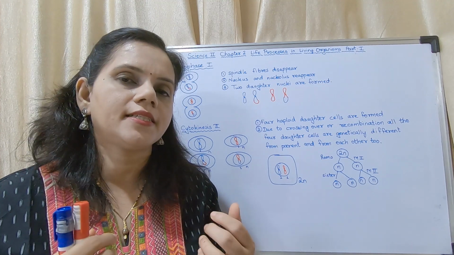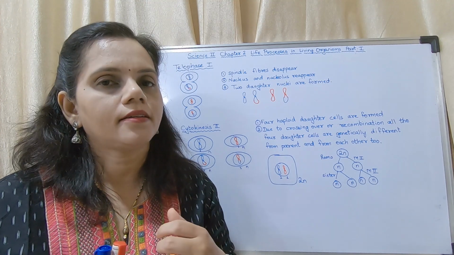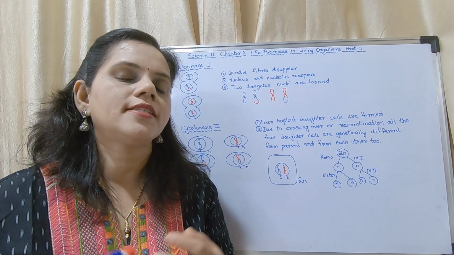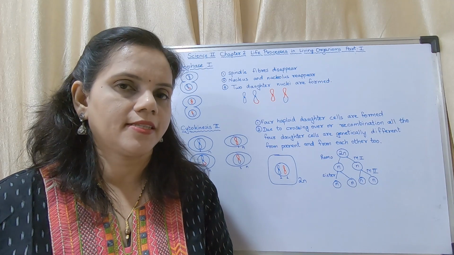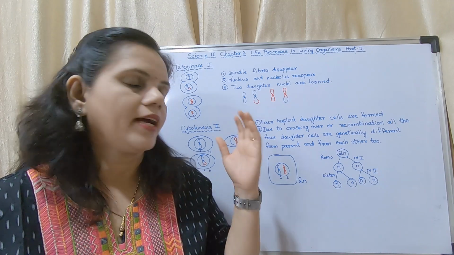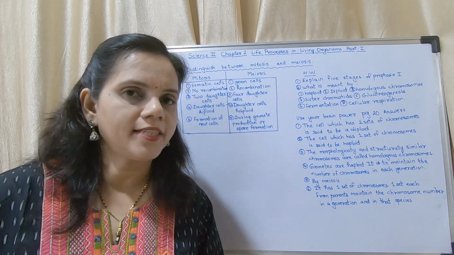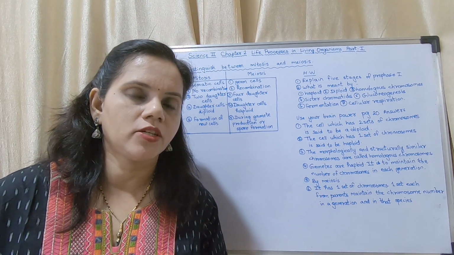That means the parent cell is diploid, the daughter cells are haploid. Now we will see what is the importance of meiosis. Before entering into that, you may copy this. Now we may move on to the last part, that is, distinguish between mitosis and meiosis.